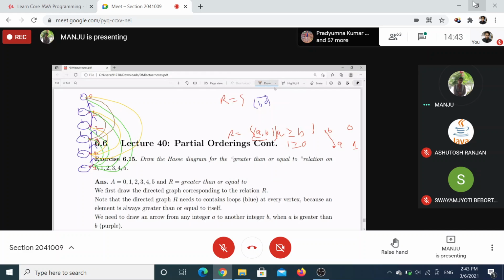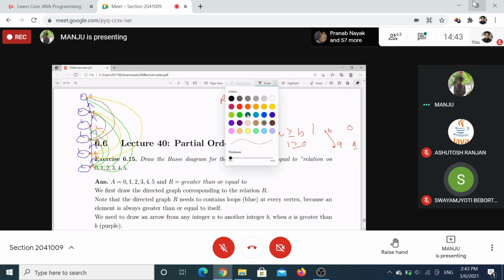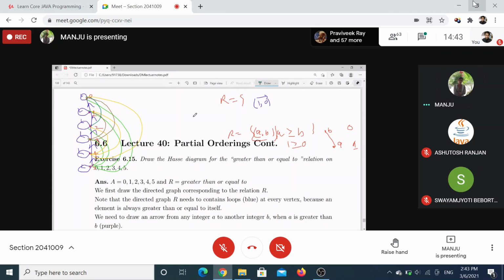Then 2 to 0. Understood? This will be the diagram, and here these arrows will be upwards.